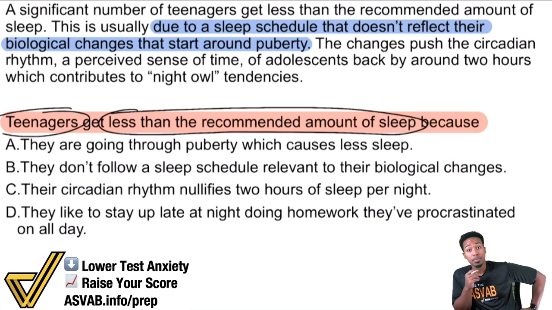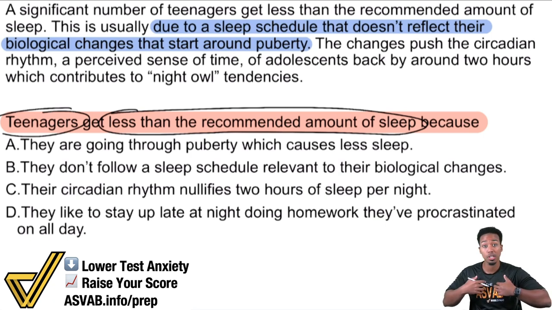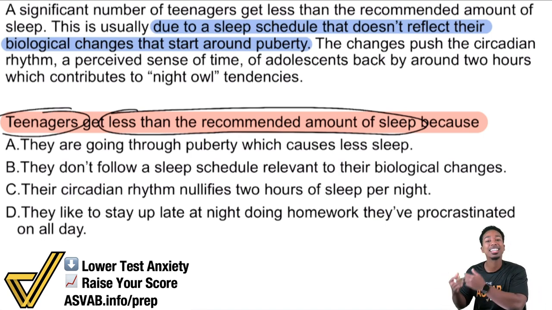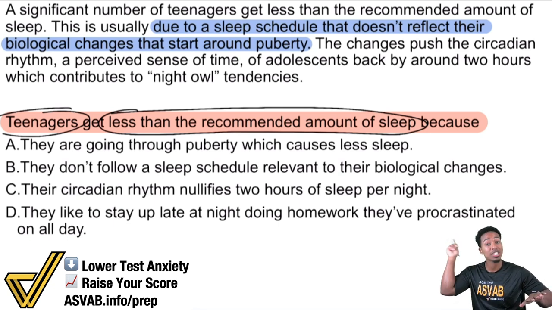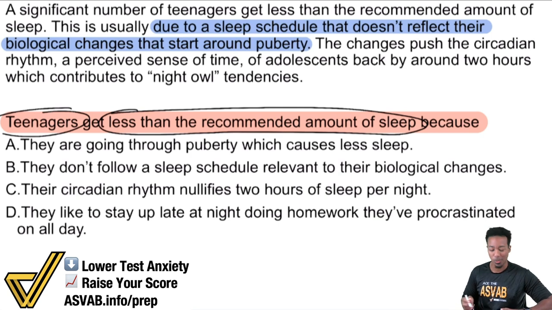So there it is. Let's go through each of these individual answer choices, and here's a strategy that you need to understand. When it comes to paragraph comprehension, you must make sure that you are only using the passage as reference. You are not using what you personally know. That's how they're going to get you on the paragraph comprehension. A lot of those answers might make sense, but if the passage doesn't support the statement, then it's going to be wrong. Stop using what you know, use what the passage gives you. So let's go ahead and see how that's going to work.